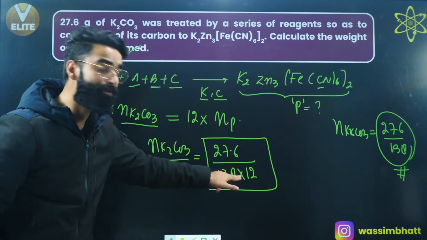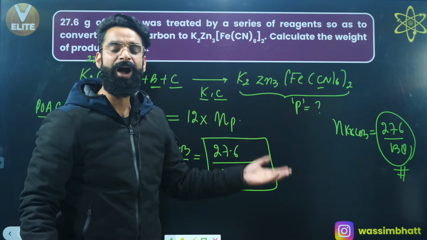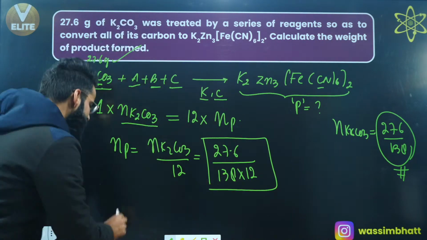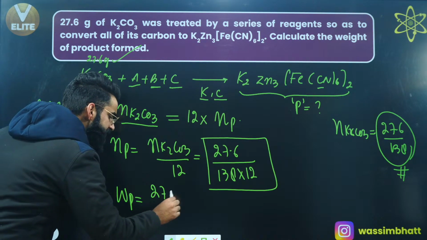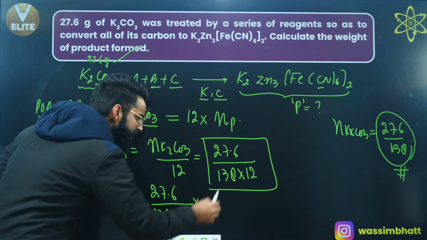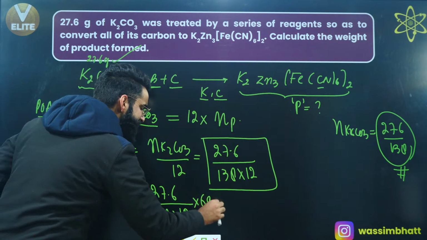But was I supposed to calculate the moles of product? No, I was supposed to calculate the mass of product. How do we convert moles into mass? The mass of the product formed will be equal to the moles of the product, which is 27.6 divided by 138 multiplied by 12, multiplied by the molar mass of this product. When you calculate the molar mass, it comes out to be 698 grams per mole.